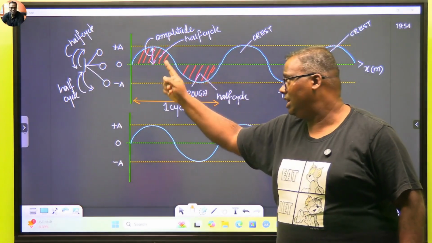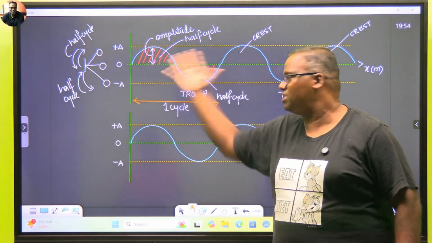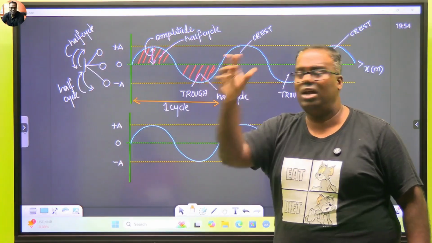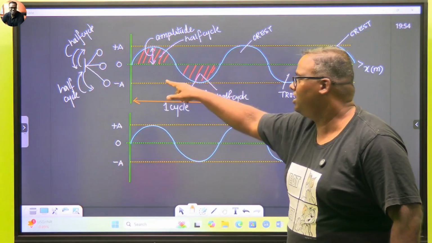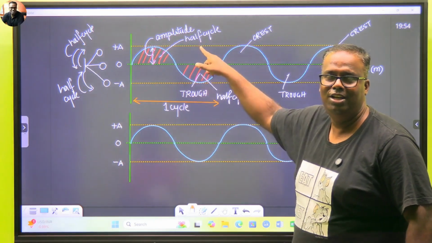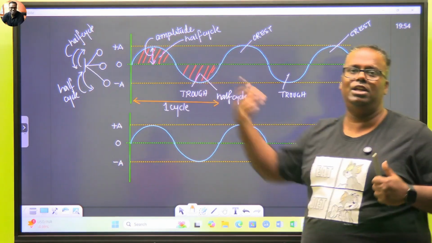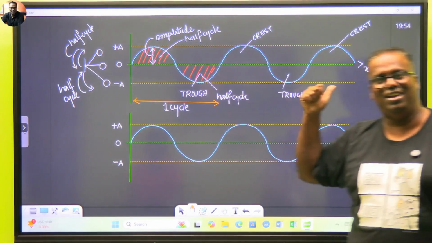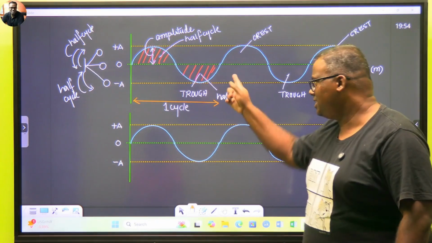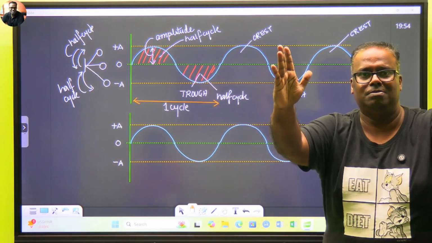This is a snapshot at 8 o'clock. At 1 millisecond, the snapshot will be just the mirror image. This one will come to the crest, this one will go to the trough. But Dhruv and all of us feel that the water is coming towards us. The water is not coming. The disturbance is coming towards us. This is a snapshot at a particular time.